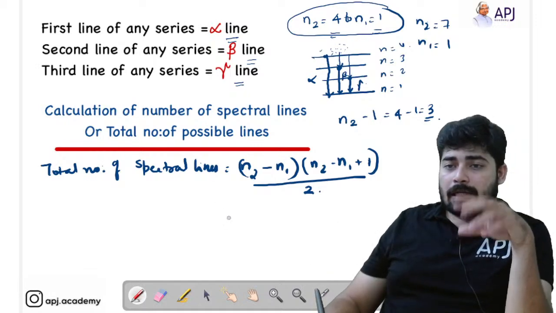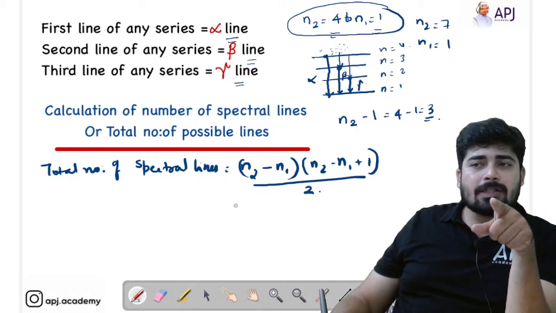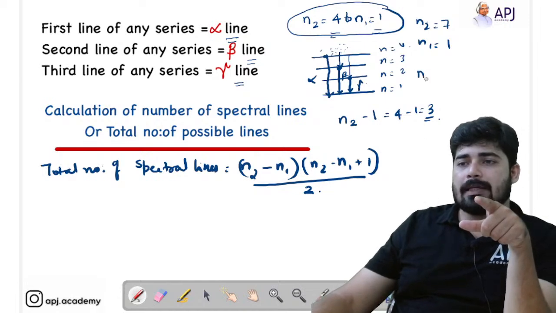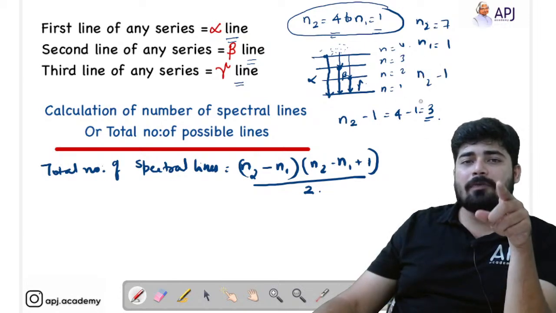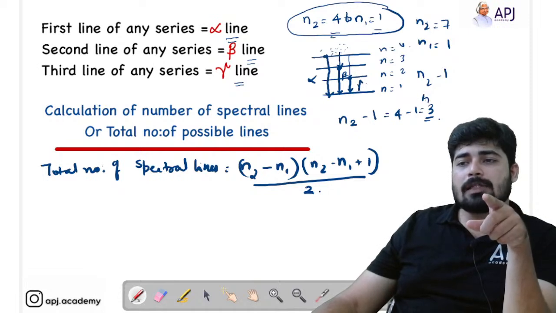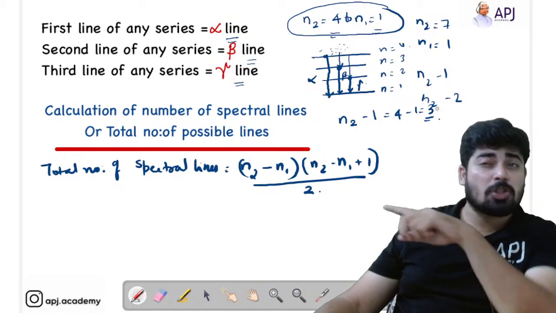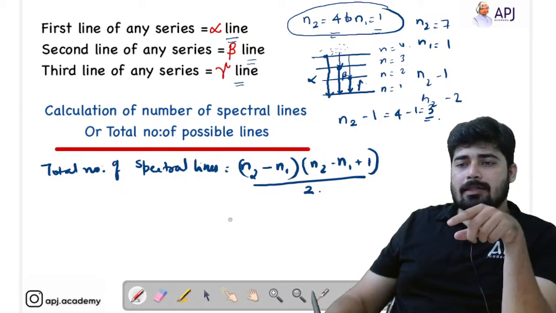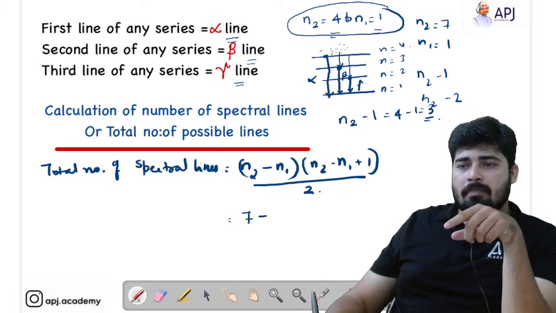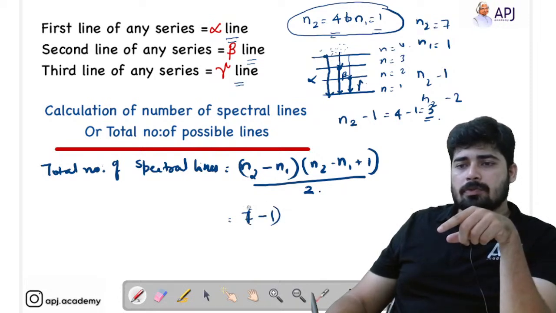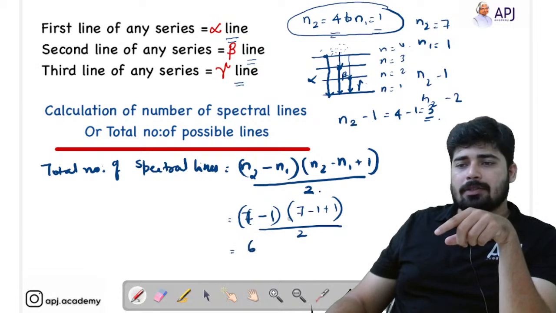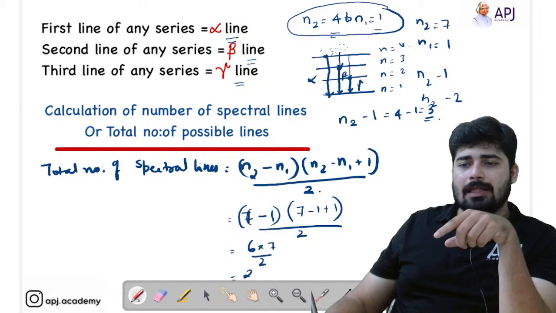If they are asking about the number of lines in the Lyman series, you have to do just n2 minus 1. If they are asking about the number of lines in the Balmer series, you have to do just n2 minus 2. But here they are asking you about the total lines. So total lines is equal to (7 minus 1) into (7 minus 1 plus 1) divided by 2. You will get 6 into 7 by 2, that is 42 by 2 equal to 21 lines.